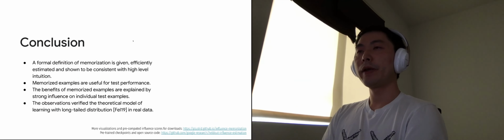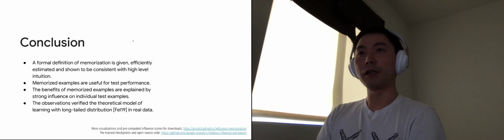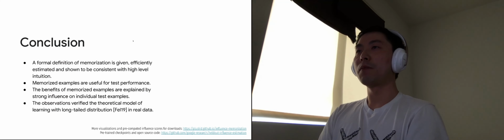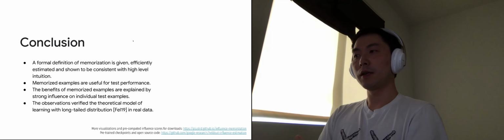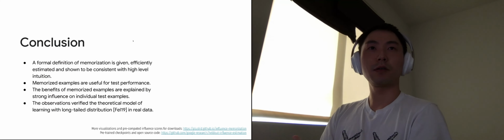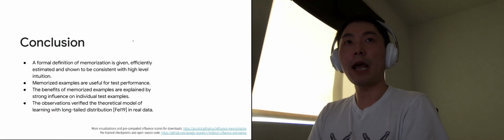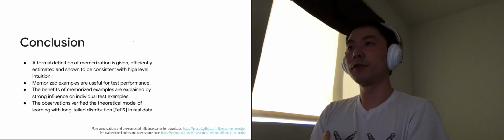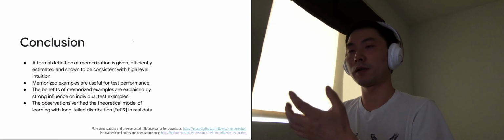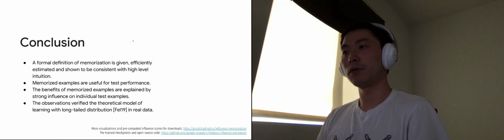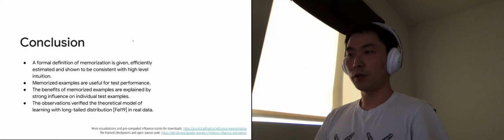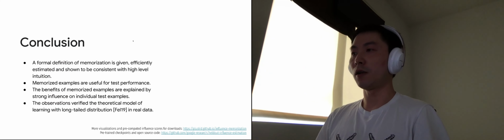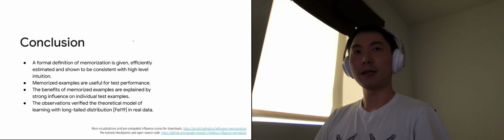So to conclude, we study memorization and influence in deep learning by proposing a memorization and influence estimate and computing it on real-world data. And with those mechanisms, we are able to verify our hypothesis that memorization can actually have positive influence in terms of generalization performance on real-world data because of this effect of long-tail data distribution. So for more details, we refer to our papers, and we have pre-computed scores, code and checkpoints for download at the URL on the bottom right.